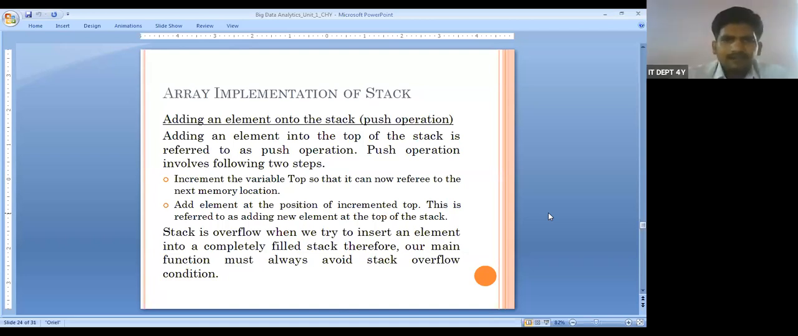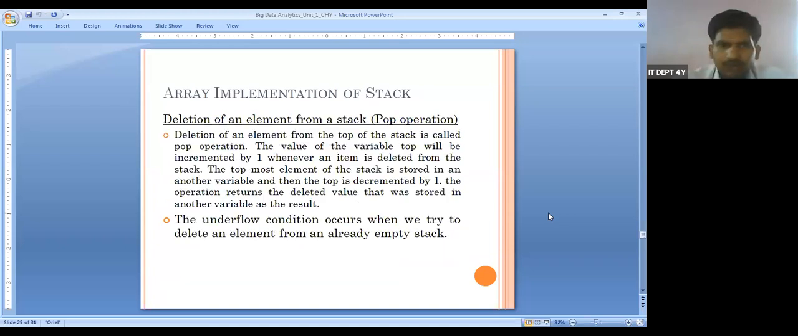Then another one is delete, deleting an element from the stack. Deletion of an element from the top of the stack is called the pop operation. The value of the variable top will be incremented by 1 whenever the item is deleted. I think here it should be decrement. I will modify the slide and send it to you later.